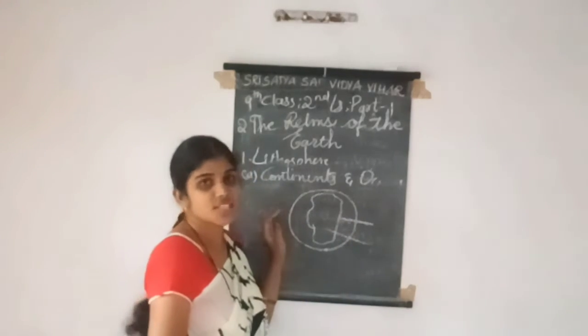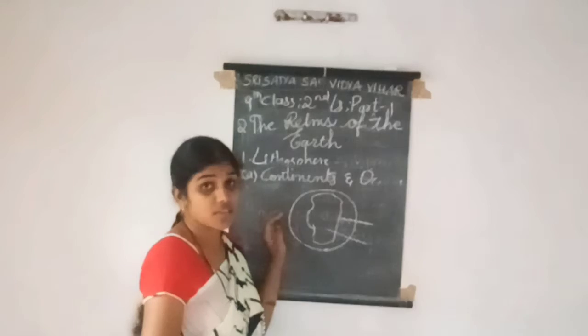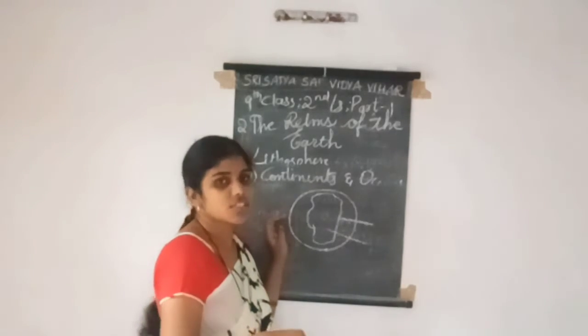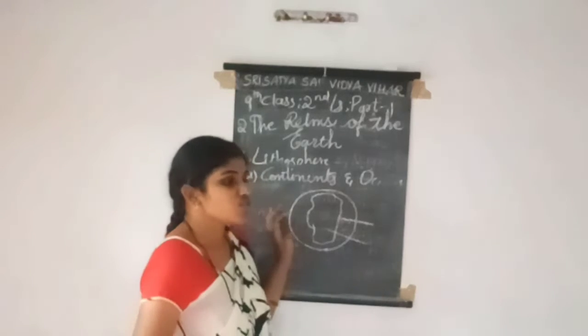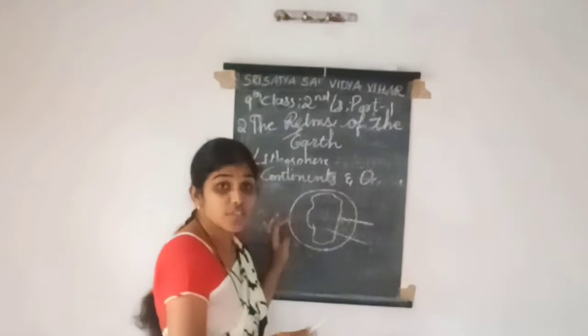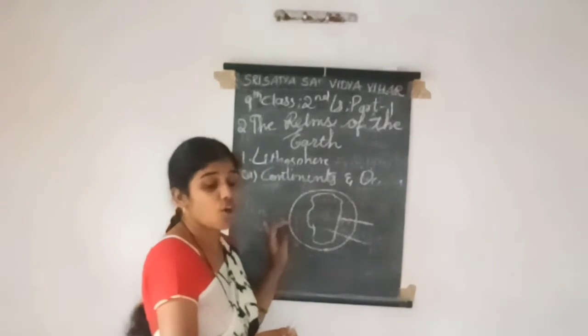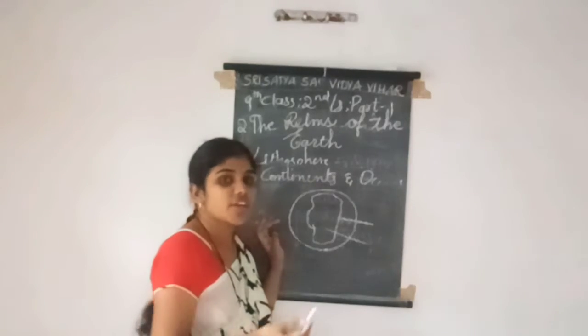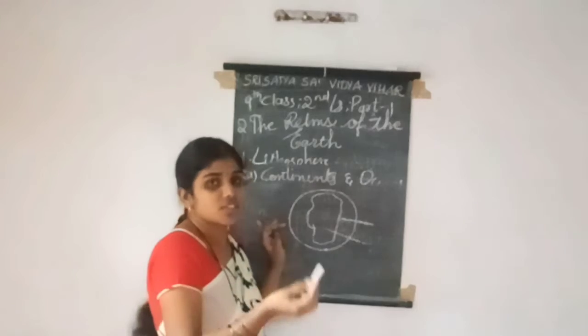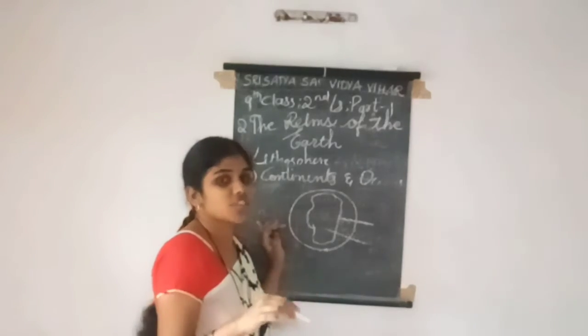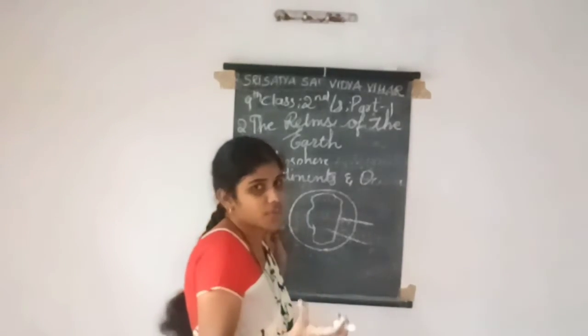In the last class we discussed that there are 3 parts inside the earth. First is the crust, second is the mantle, and third is the core. I told you that the mantle and core are very hot areas. That's why the things present in both are in liquid form.